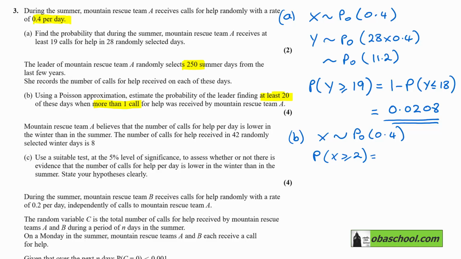And the probability of that is 0.06155. Again, if your calculator won't do it that way around, you're going to need to do 1 take away the probability that X is less than or equal to 1.